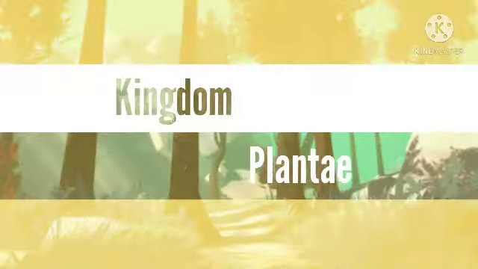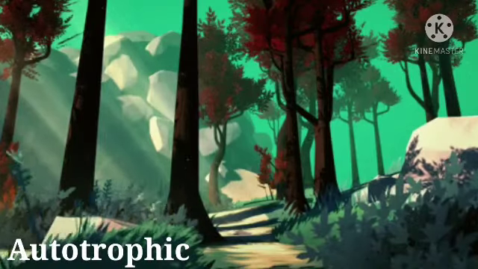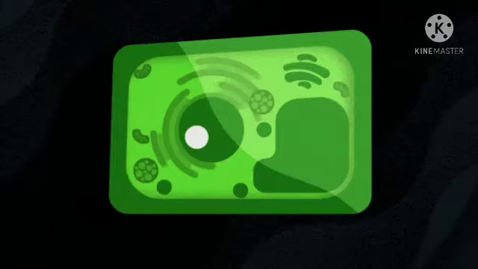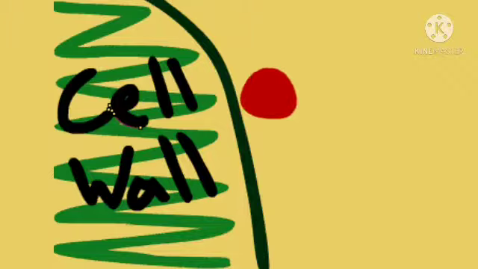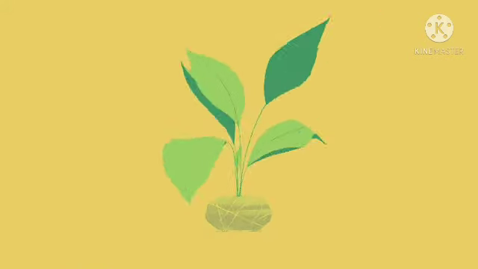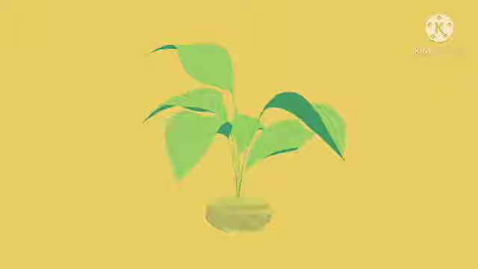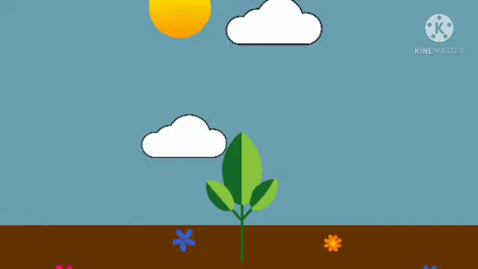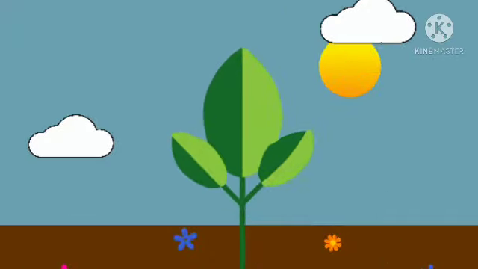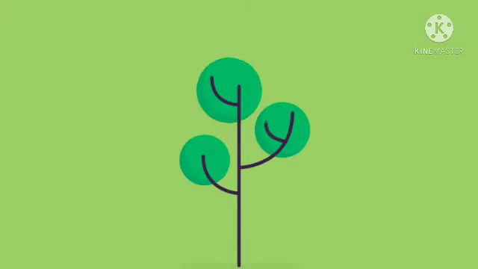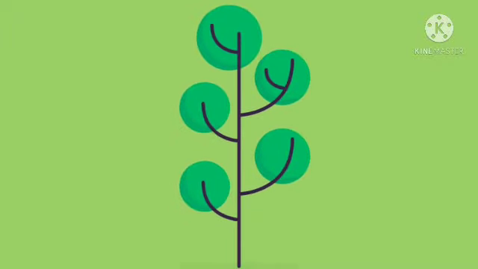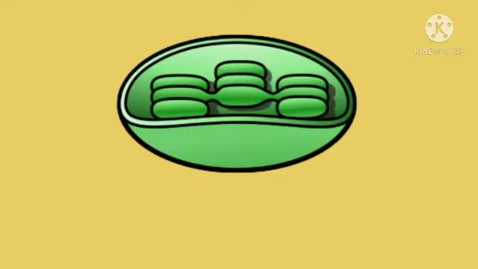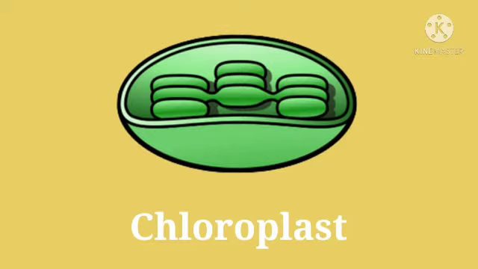The kingdom Plantae is composed of plants that are autotrophic, multicellular eukaryotes. The cells in this kingdom have cell walls made of cellulose that are used to support the plant, and have the ability to grow by cell division. These plants conduct photosynthesis. Their leaves absorb sunlight and convert it to glucose, and have a waxy coat on them to prevent water loss.